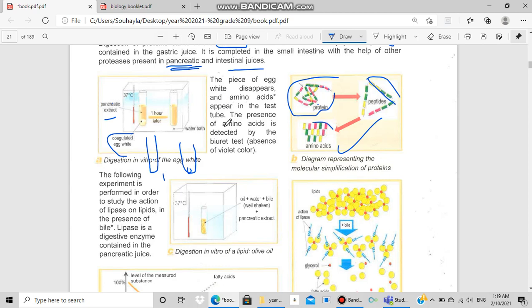If the piece of egg white disappeared and the amino acids appear in the test tube, to confirm whether digestion occurred or not, I do the test for protein. What is the name of this test of a protein? The biuret test. We add copper sulfate and sodium hydroxide. If a violet color appears, it means the protein is not digested. In the absence of violet color, it means the protein found in the test tube is transformed into amino acids, which is the end product of the digestion of a protein. Very, very important, this sentence.